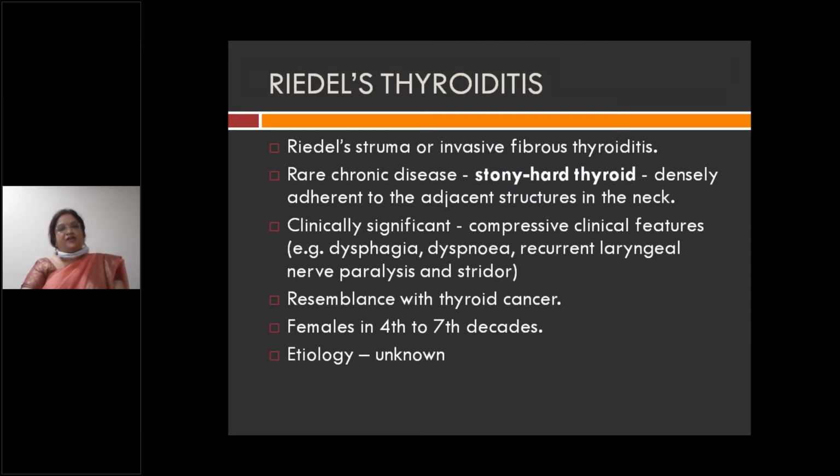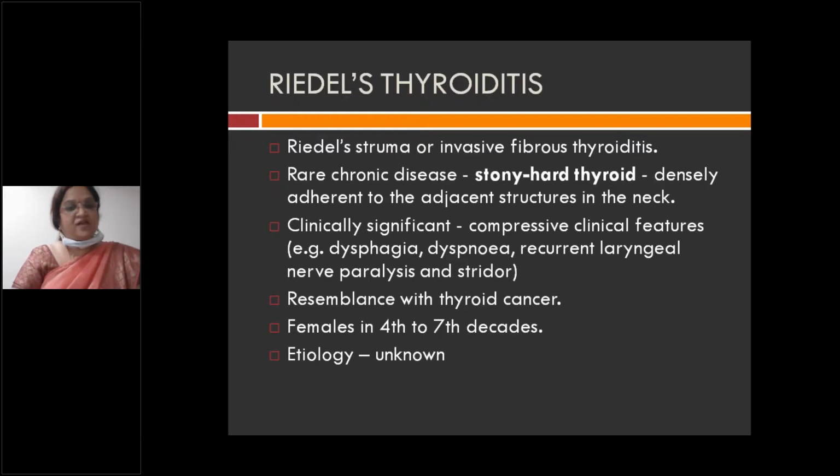So Riedel's thyroiditis. The most significant feature is that the thyroid becomes very hard, stony hard. That is why it is called stony hard thyroid, and it is a chronic disease. It is also called Riedel's struma or invasive fibrosing thyroiditis. What happens here?